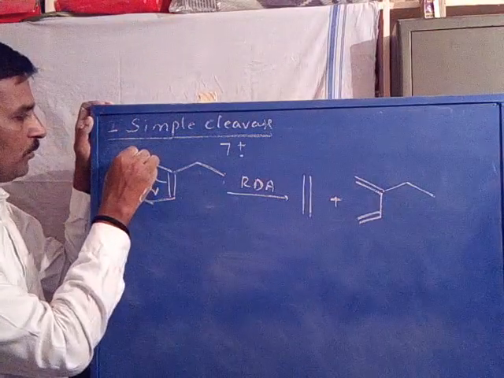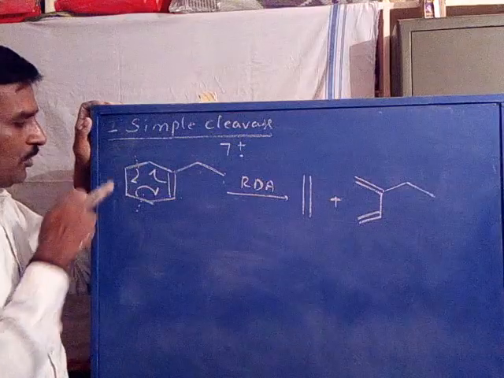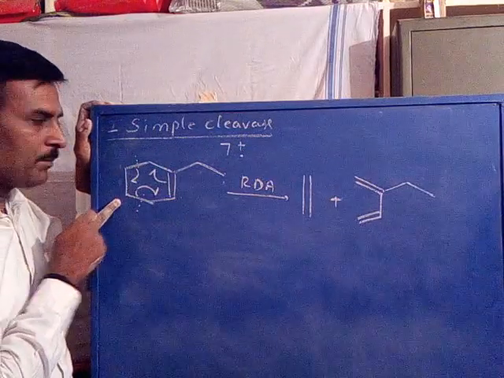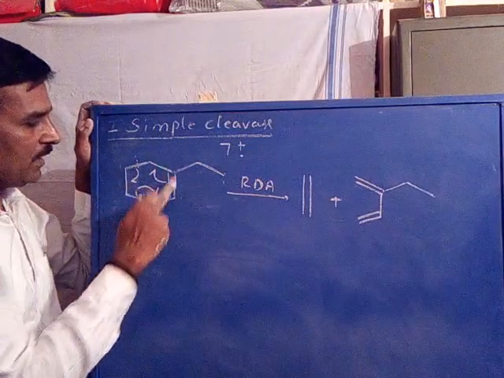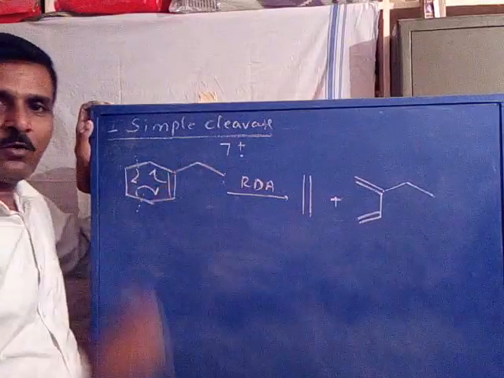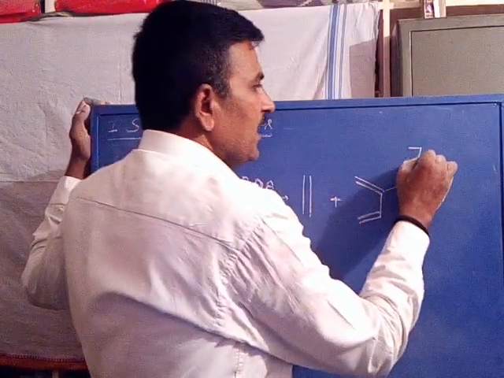Now simply you cleave this bond and this bond. You will get these two carbons as a neutral fragment. The remaining part, a dienophile with an ethyl group attached, appears as an ion radical.